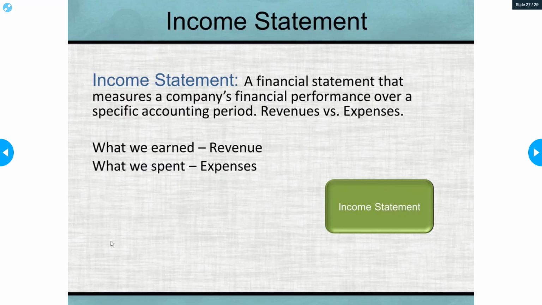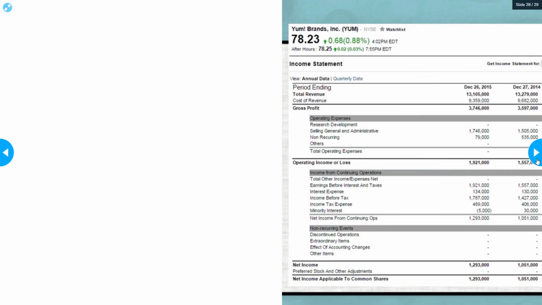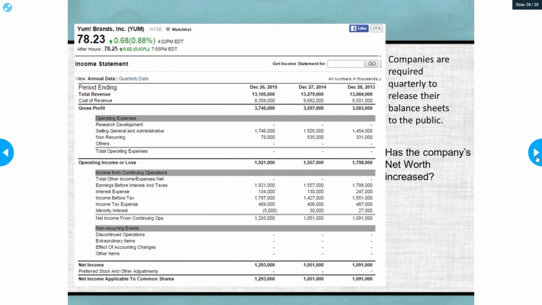So as we learned, the income statement is a financial statement that measures a company's financial performance over a specific period. And it's your revenues versus your expenses. So revenue is what we earned, and what we spent is our expenses. So let's look at a company called Yum Brands. This is a real company, and we're going to see how their expenses match up with their revenue.